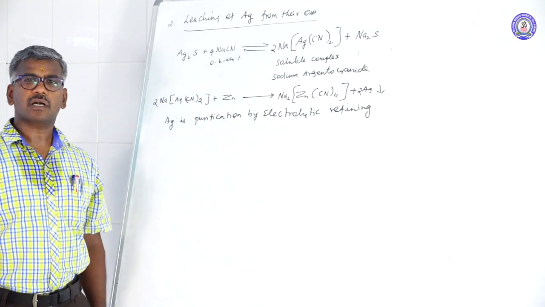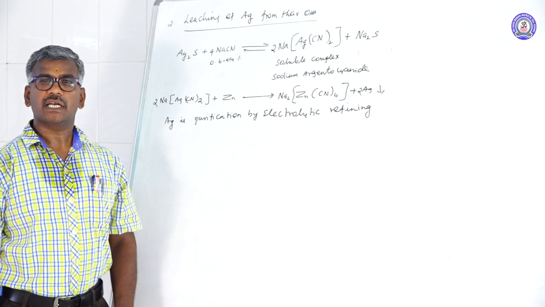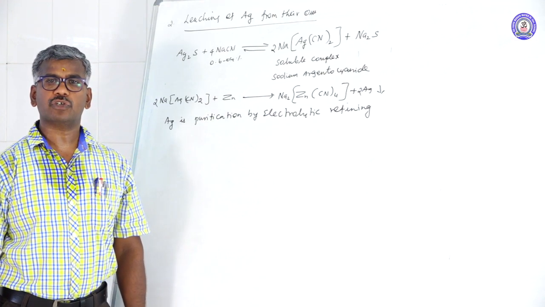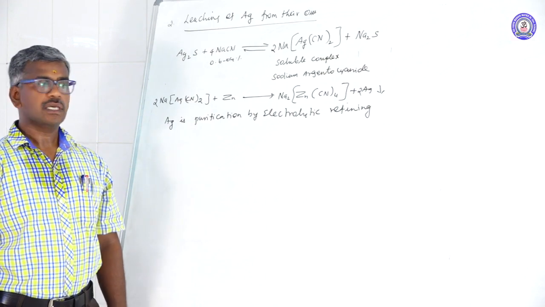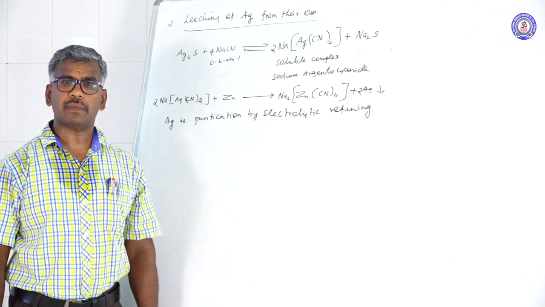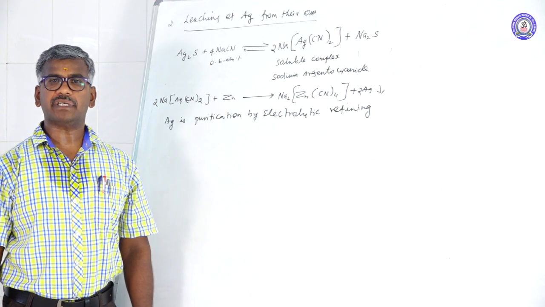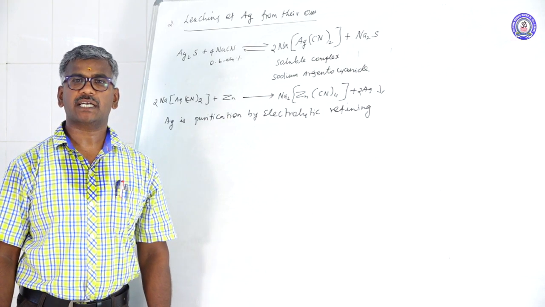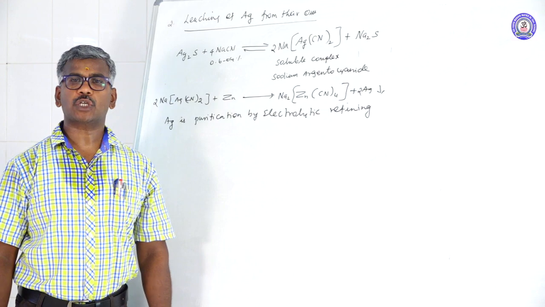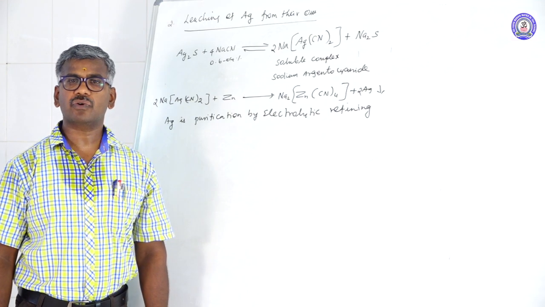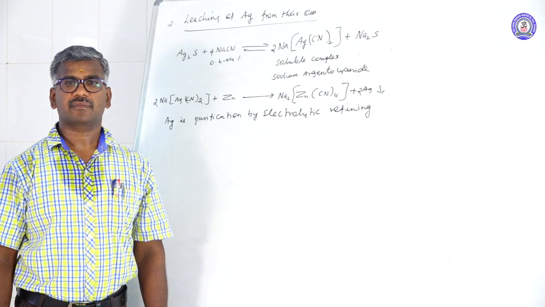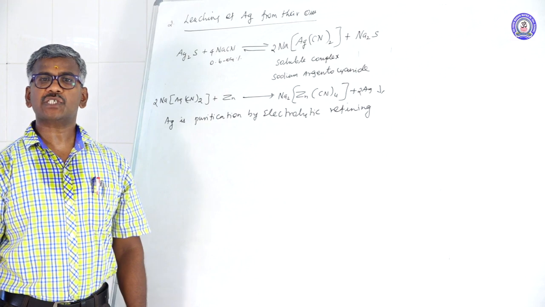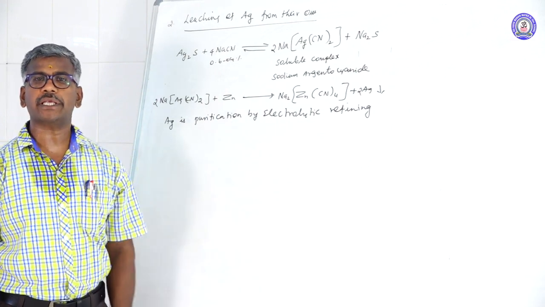These are the methods for concentration of ores. First method, gravity separation. Another method, electromagnetic separation. Another method, flotation. Another method, leaching. So by using this concept, one more question may be asked. Which of the following methods is used to concentrate the sulfide ore? Option 1, gravity separation. Option 2, electromagnetic separation. Option 3, flotation. Option 4, leaching. Answer is flotation process. Next one, reduction of concentrated ore converted into oxide.